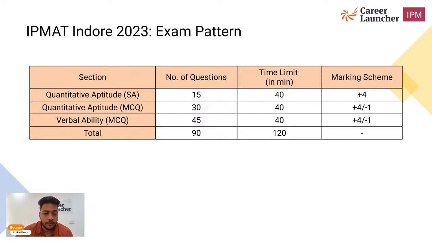The marking scheme of QA short answers is +4, and there is no negative marking in short answers. So if you are not sure, you can take a guess as well, because there is no negative marking as such. In MCQ formats, you get 4 options out of which 1 will be correct. The marking scheme was +4 and -1. In verbal ability as well, the marking scheme was the same: +4 if you get it right and -1 if you get it wrong.